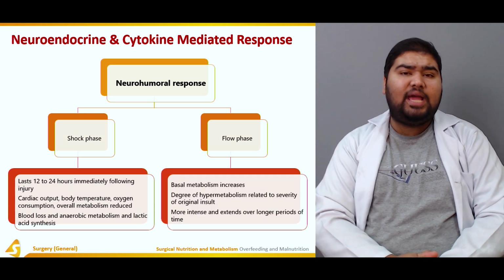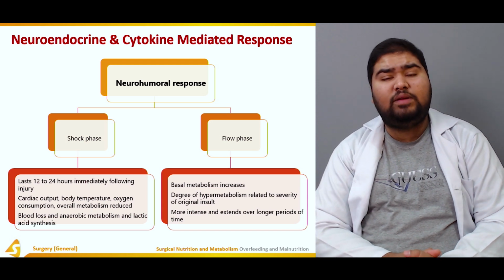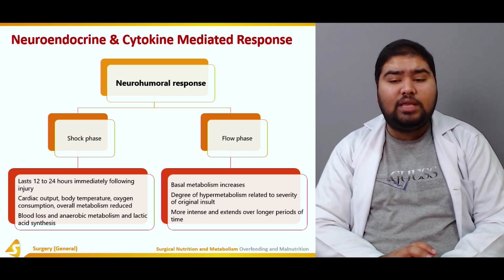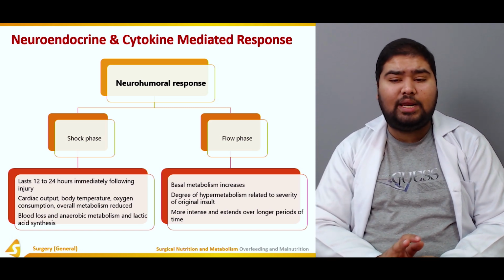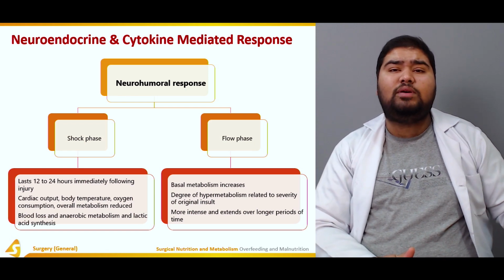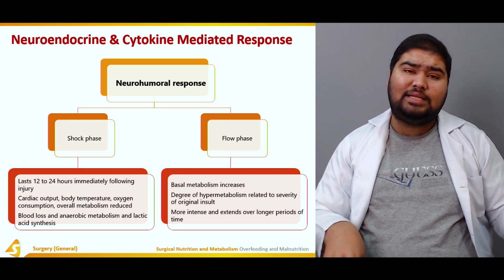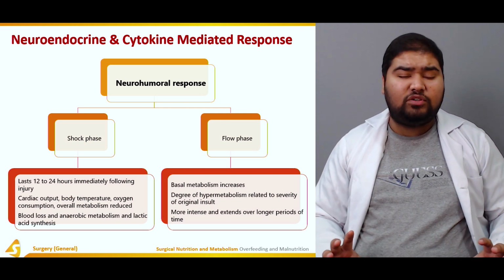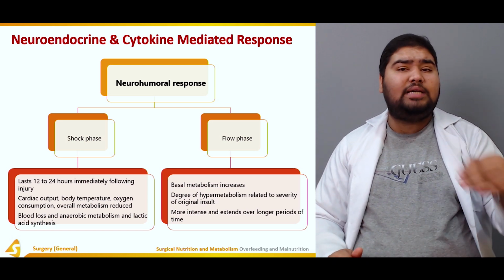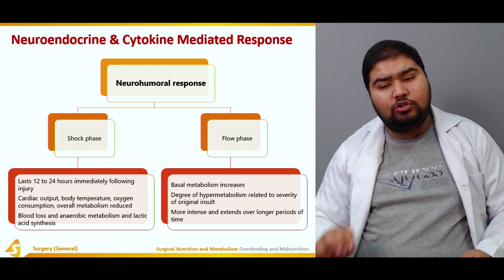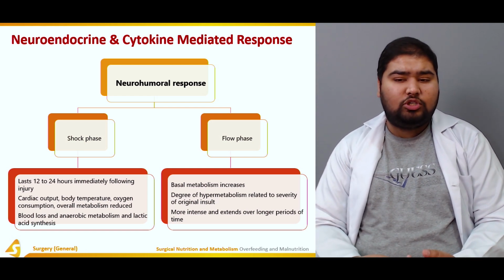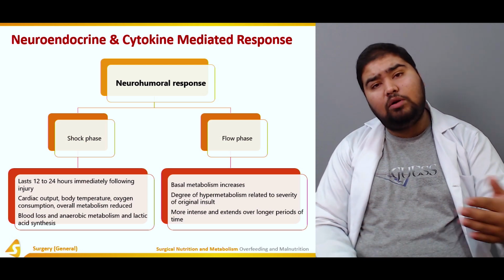In this delayed phase, the basal metabolism initially comes back to normal and then it increases. The degree of hypermetabolism is related to the severity of the original insult. Initially the body was trying to conserve itself, but now that the body has somewhat regained its footing, it increases its metabolism, and the degree of increase is directly proportional to the amount of trauma. It is more intense compared to the shock phase and extends over longer periods of time.